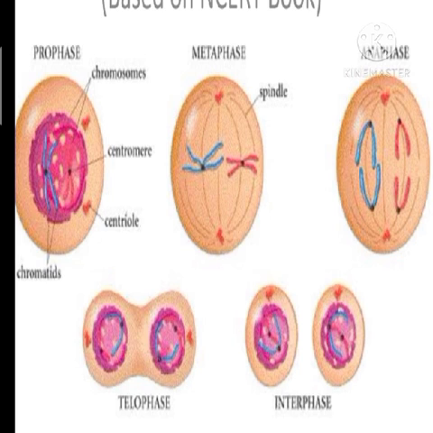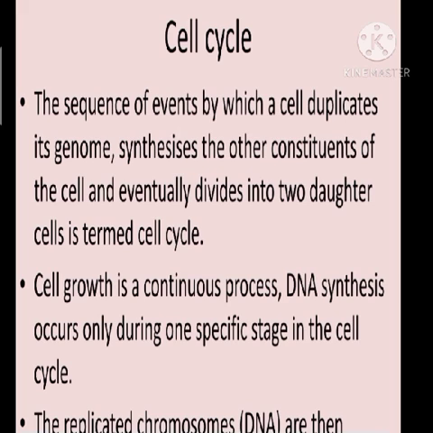That is, it reproduces, and how does it reproduce? By cell division. So it divides so that the single cell will become two cells, isn't it? Now these two daughter cells will again grow and again they divide. So it becomes 4 cells. Again they grow, they divide, it becomes 8 cells. Like that, this growth and cell division occurs continuously. As a result, a single cell can be converted into a multicellular organism which has millions or trillions of cells in it. Okay. So, cell division is a very important process in all living organisms.